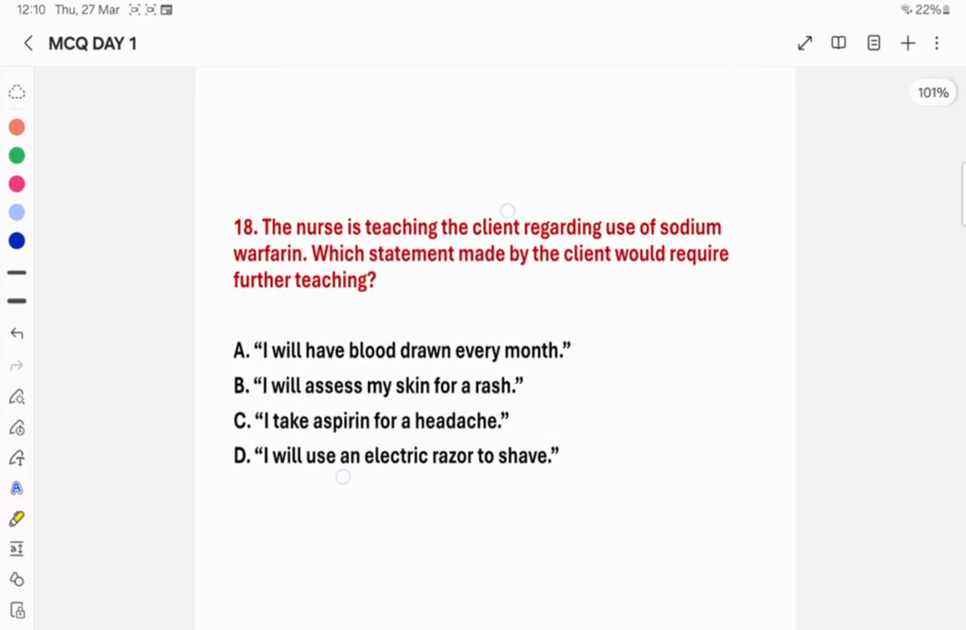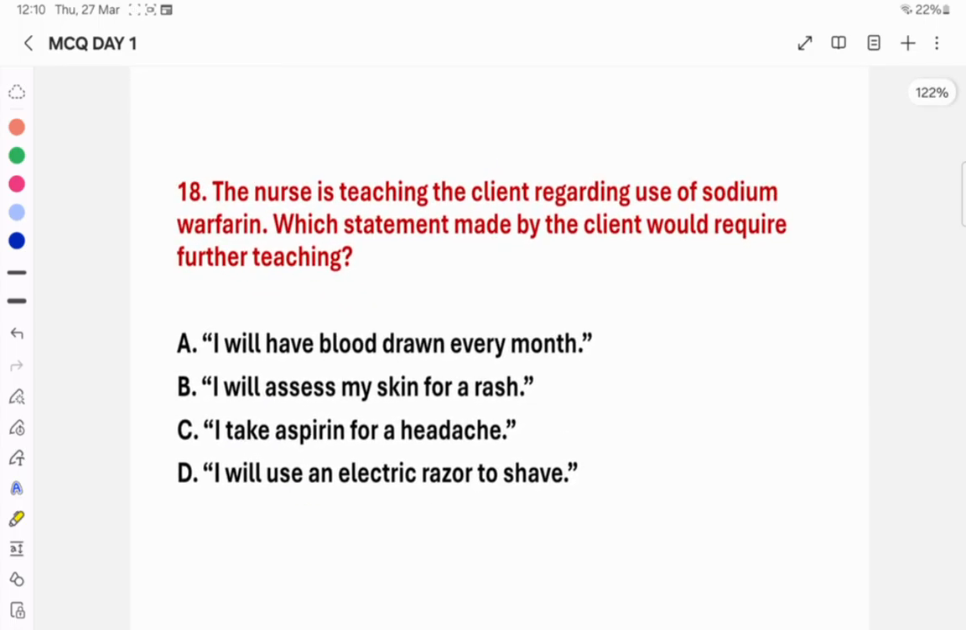Next, question number 18. The nurse is teaching the client regarding the use of sodium warfarin. Which statement made by the client would require further teaching? The person is using warfarin, sodium warfarin. Which statement made by the client would require further teaching? Means there is a deficiency of information in the patient. So these things we can expect in the question. Then we'll see the options.